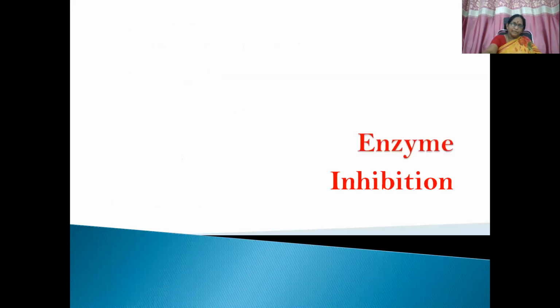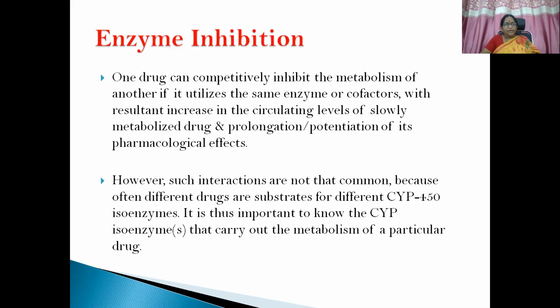Then enzyme inhibition. One drug can competitively inhibit the metabolism of another. So just as this is induction, this is inhibition. If it utilizes the same enzyme or cofactors, there is a resultant increase in the circulating levels of slowly metabolized drugs, because of which there is prolongation or potentiation of pharmacological effects.